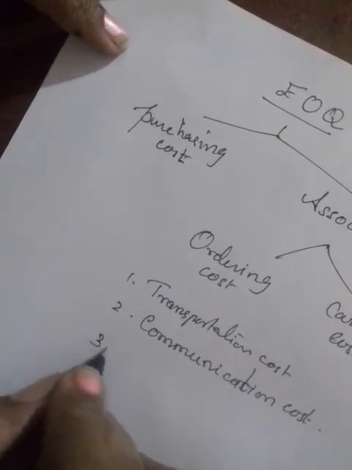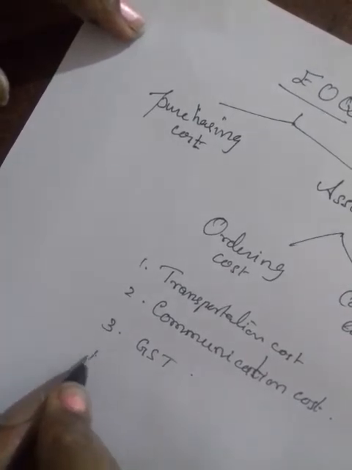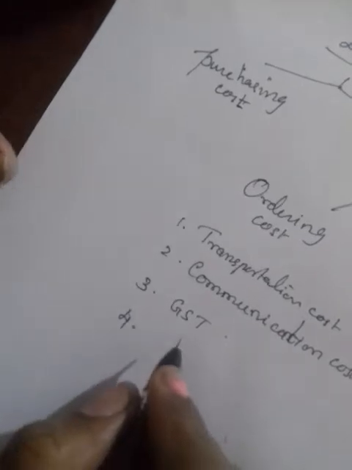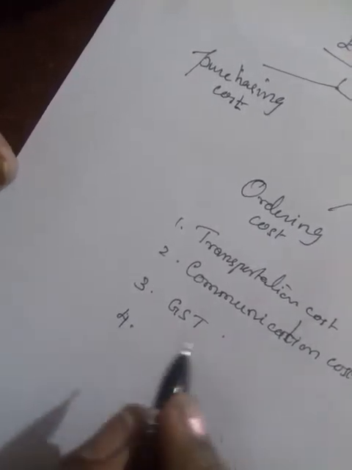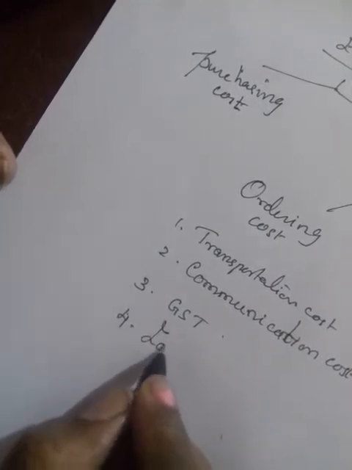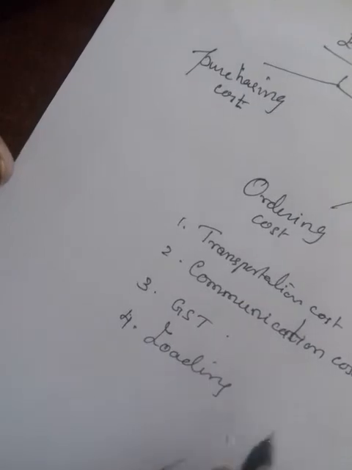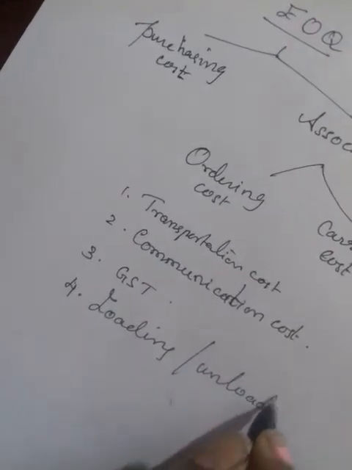And sometimes you have to pay GST tax. And loading and unloading amount, you have to give the person who is loading your material and unloading your material every time. So you have to incur this cost.